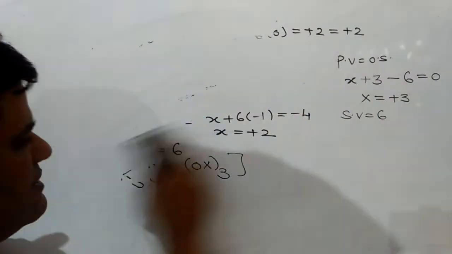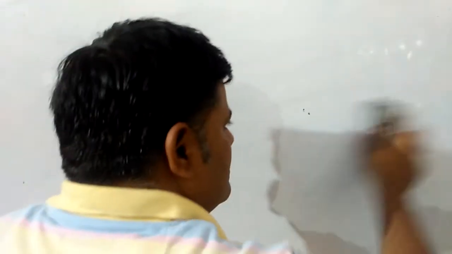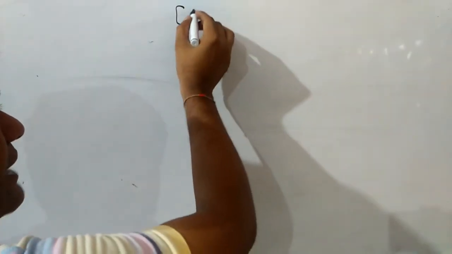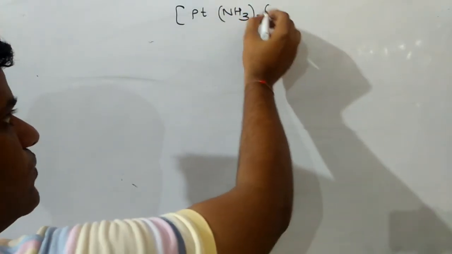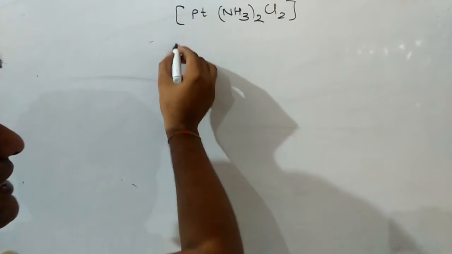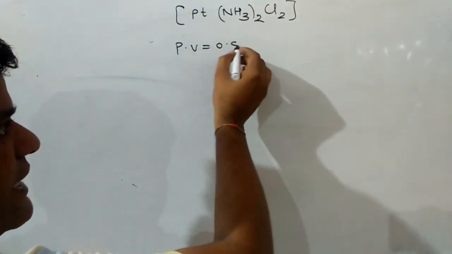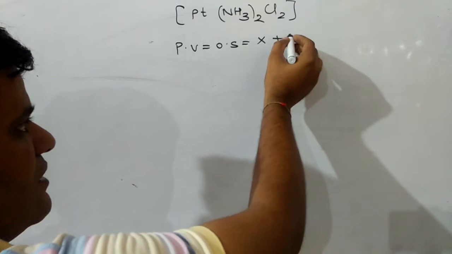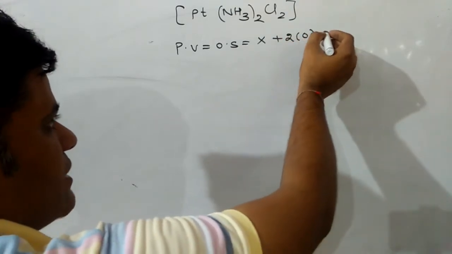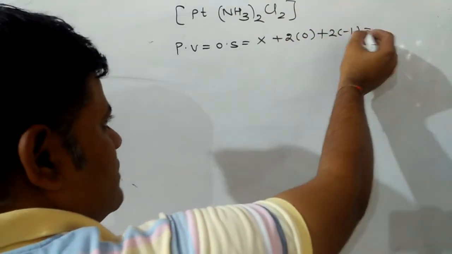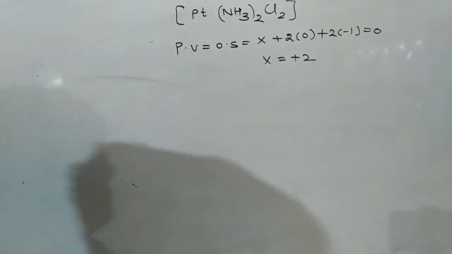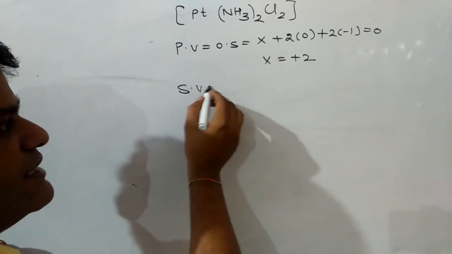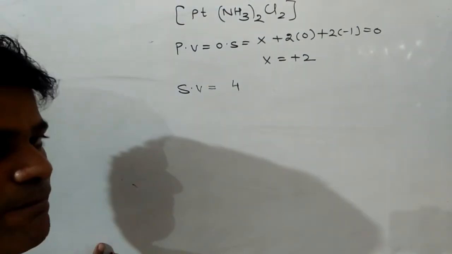Next question: what is the primary valency and secondary valency of platinum in the complex Pt(NH3)2Cl2? Here primary valency equals the oxidation state. For platinum let it be x, for ammonia 2 into 0 plus chlorine 2 into minus 1, equal to 0. So it comes out to be plus 2. Primary valency of platinum is plus 2. Now we find the secondary valency, and the secondary valency will be 4.